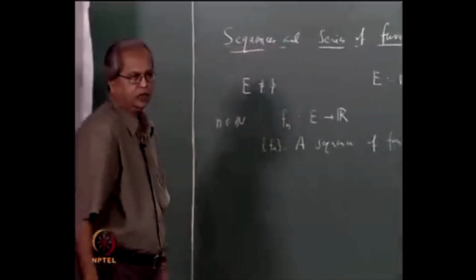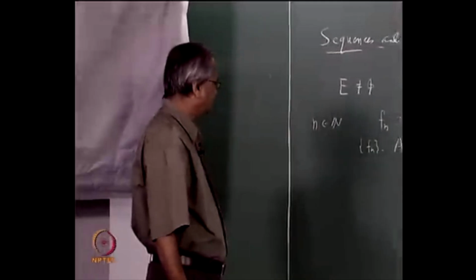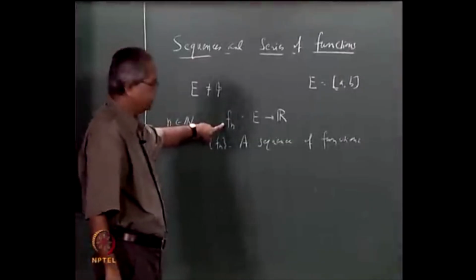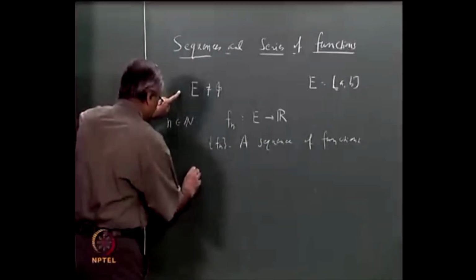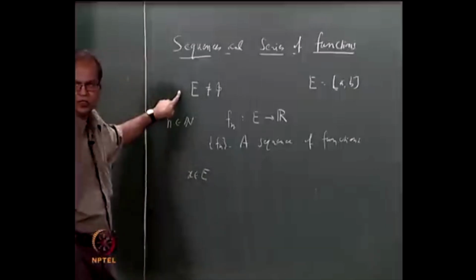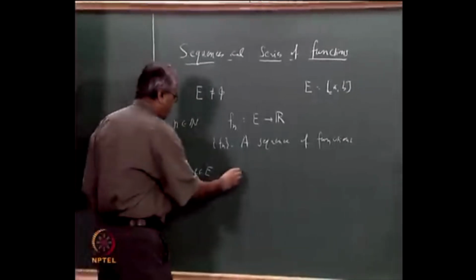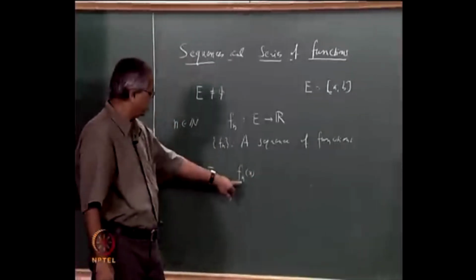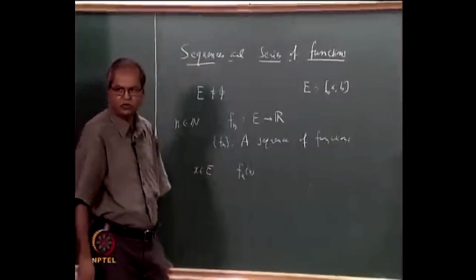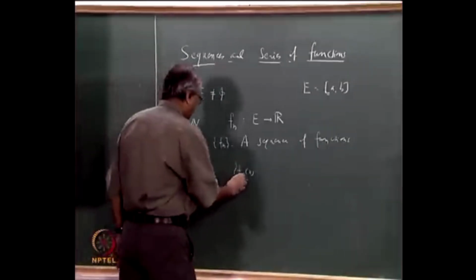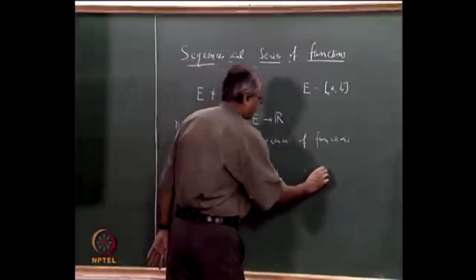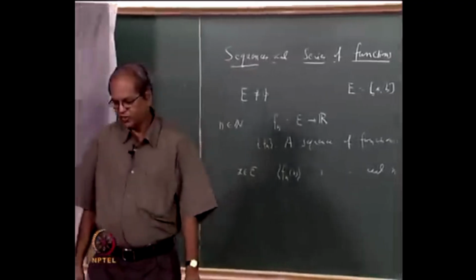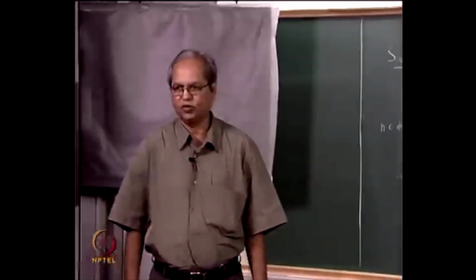All right. Now, what do we do with this sequence of functions? Several things. Once you have a sequence of functions, if you take any x in E, then Fn of x is a real number. So if you let this small n vary over big N, then that will be a sequence of real numbers. So Fn x is a sequence of real numbers, and you already know what is meant by saying that a sequence of real numbers converges or diverges, etc.